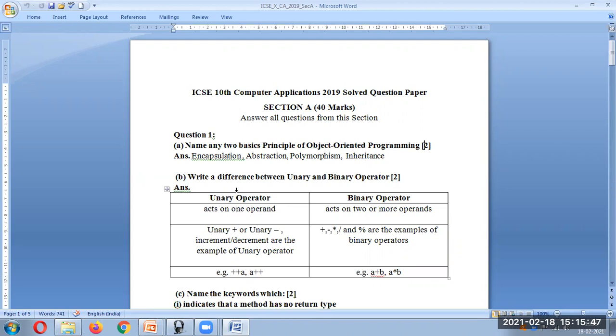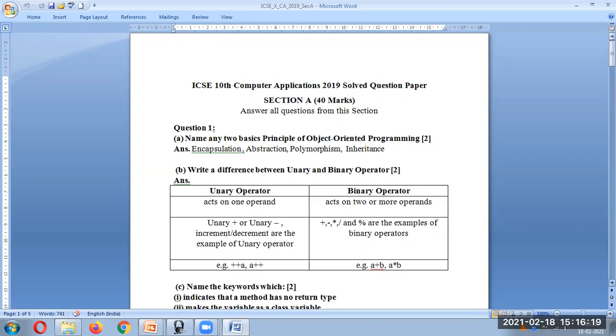Second question is to write a difference between unary and binary operator. You can create a table like this and mention the differences. A unary operator acts on one operand, while a binary operator acts on two or more operands. In unary, you can make use of plus or minus. The examples are increment and decrement operators, like plus plus a and a plus plus. For binary operators, the operators are plus, minus, multiplication, division, mod. Examples you can give are a plus b, or a into b.